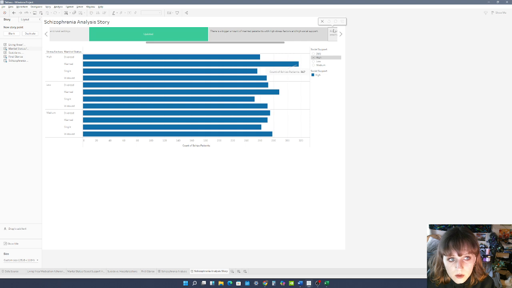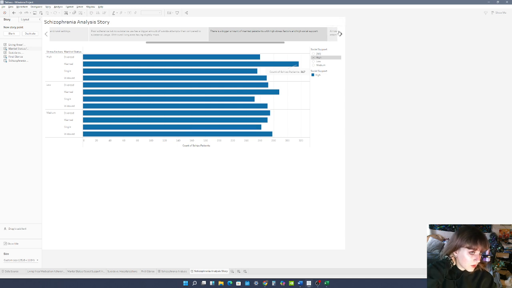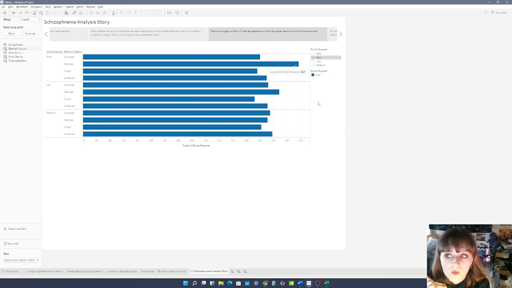To answer our second question, how does marital status and social support influence stress level? So high social support and high stress factors do influence the married category, but not the single as much.